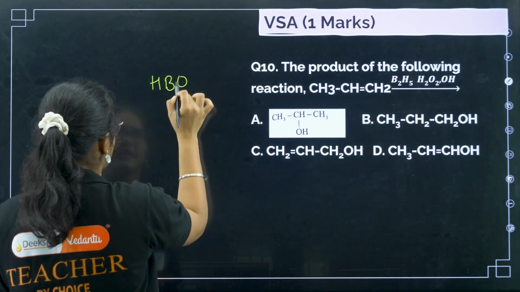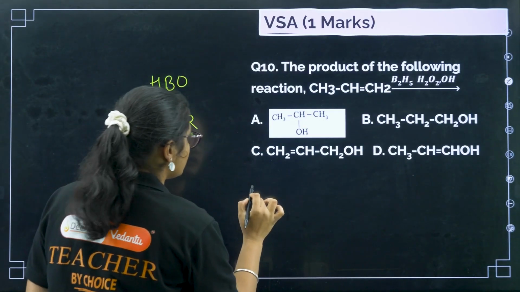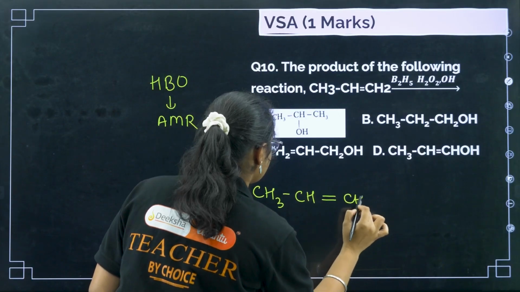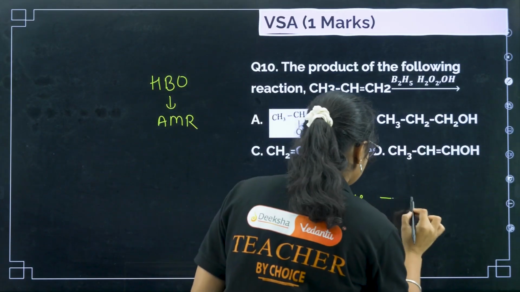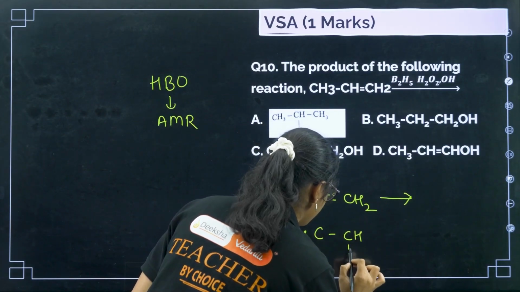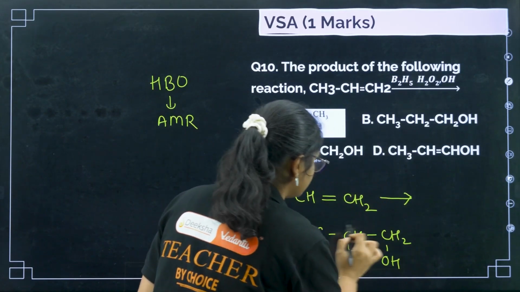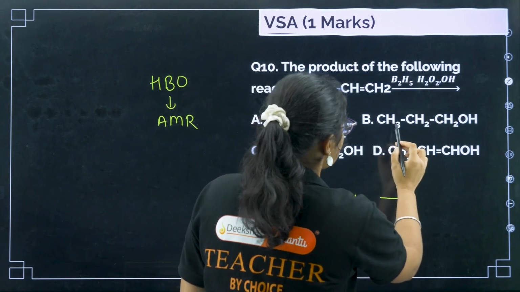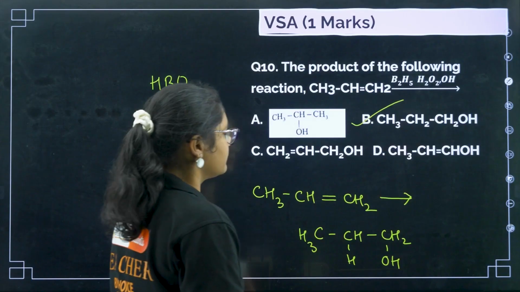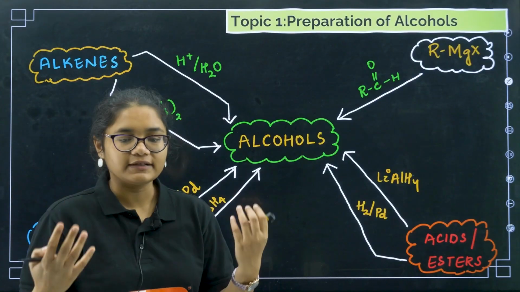Hydroboration oxidation reaction follows anti-Markovnikov's rule, okay? Now if you are adding CH3CH=CH2 with this, what will happen? Anti-Markovnikov's rule will take place, and you will have H added here and OH added here, right? So that is propan-1-ol. So we can have CH3CH2CH2OH, that is option number B, okay? Fine. Now we will go to the next topic.